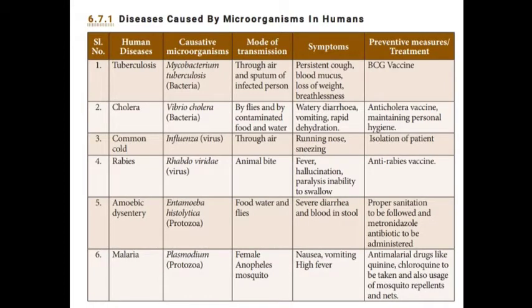Then the sixth disease, malaria, which is caused by Plasmodium. It is a protozoa. Mode of transmission is through the female Anopheles mosquito. Symptoms: nausea, vomiting, high fever. And treatment: anti-malaria drugs like quinine and chloroquine to be taken, and also usage of mosquito repellents and nets.